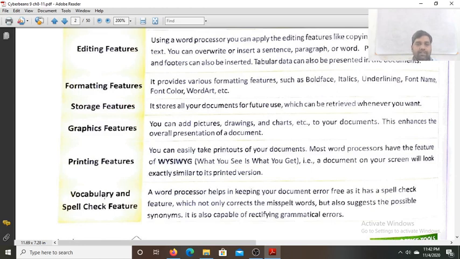Next is the vocabulary and spell check feature. A word processor helps in keeping our document error free as it has spell check features also. It checks the spellings. If any spelling mistake is there, it will be underlined in red, and it will not only correct the misspelled word but also suggest possible synonyms. It is also capable of rectifying grammatical errors. If there is a grammatical mistake in the sentence, it will be underlined in green.